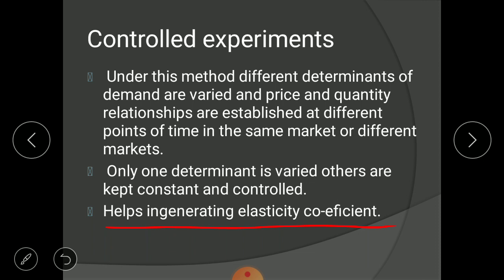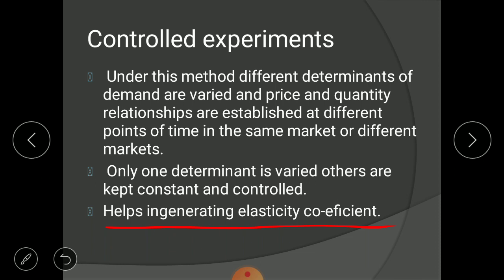Now suppose the second time we are doing the demand controlled experiment and changing price, and due to price we see a sharp increase of 15,000 units. I am repeating, due to change in advertisement the increase is 12,000 units, but due to change in price the increase is 15,000 units.